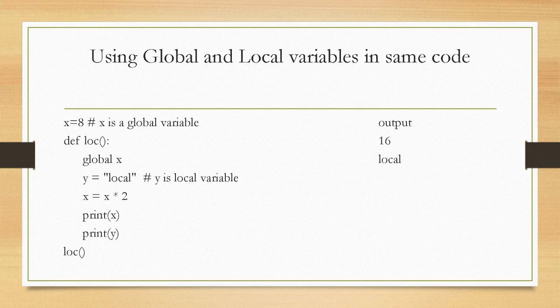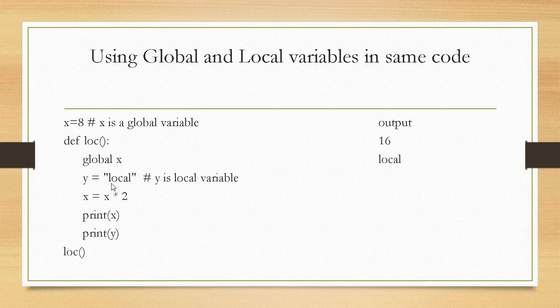Next one, using global and local variables in the same code. We are using both variables in the same program. X is equal to 8. X is defined outside, so it's a global variable. And def low, this is a function, and we have written global X. That means we are going to change the value of X. That's why we have written this statement and made use of the keyword global.